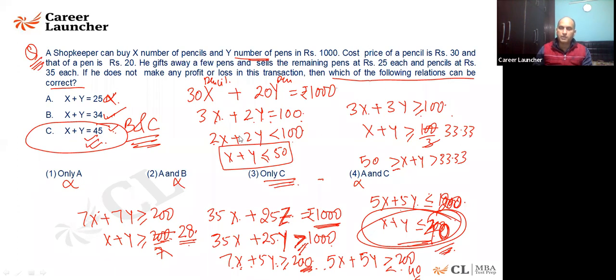One more thing: for example, if I'm saying a man earns more than 1 million rupees per month. Now, more than 1 million can be 1 trillion. Sorry for taking such a large figure. Or it can be a billion, or it can be 1 million plus 1.